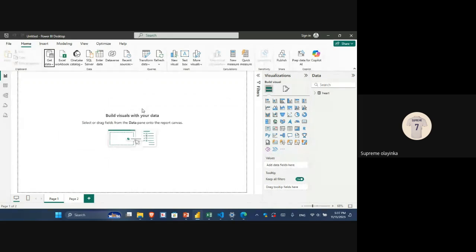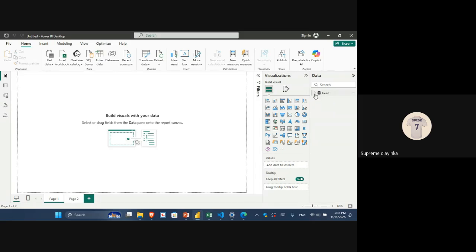Okay, it's done. So now I can see my data here. If I click on this drop down here, it's loading. Okay, it's done now.